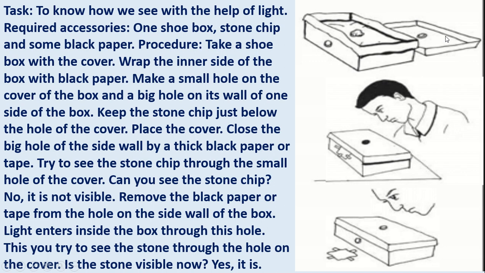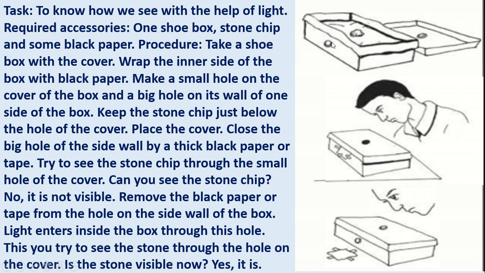Make a small hole on the cover of the box and a big hole on its wall. Look, here is a big hole, and on the top of the cover a small hole. Keep the stone chip just below the hole of the cover. Place the cover.